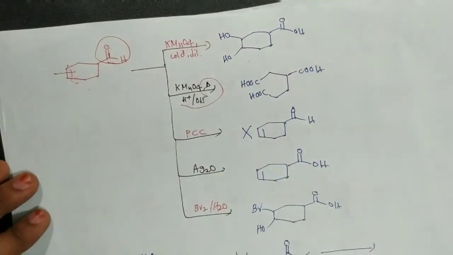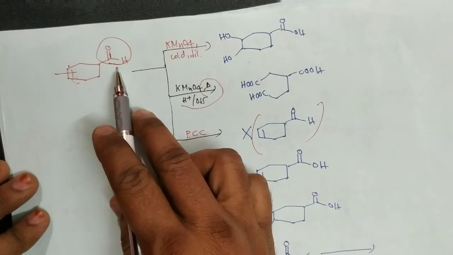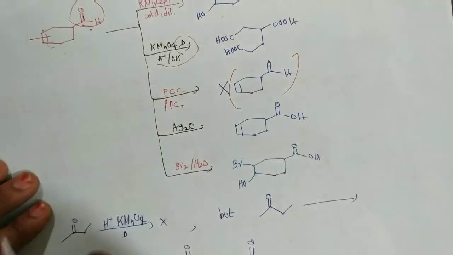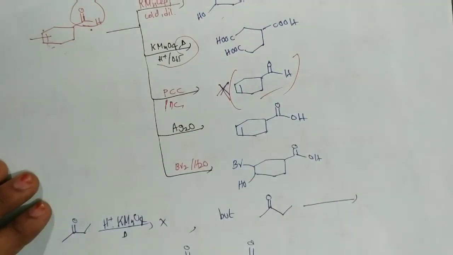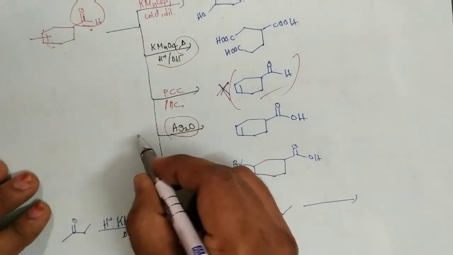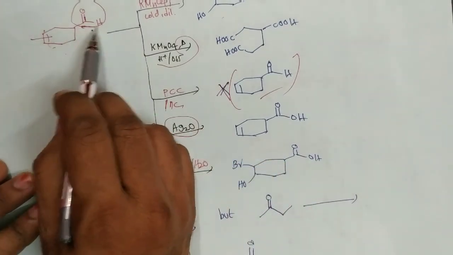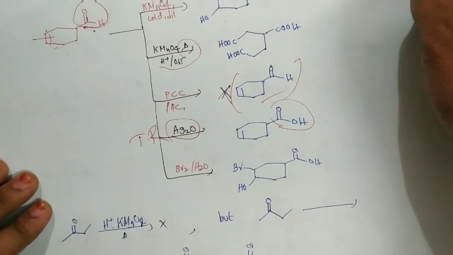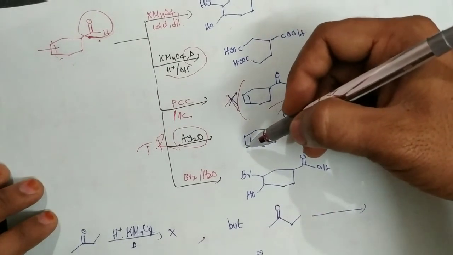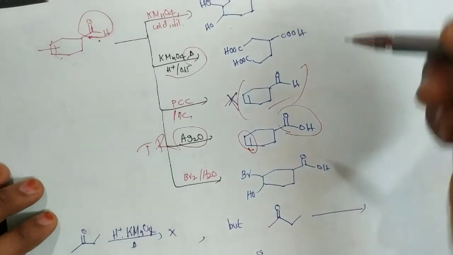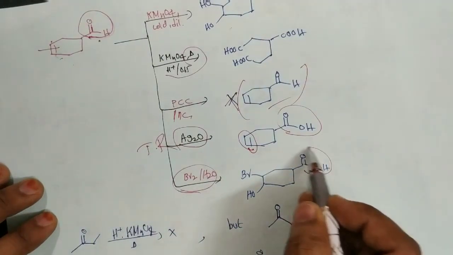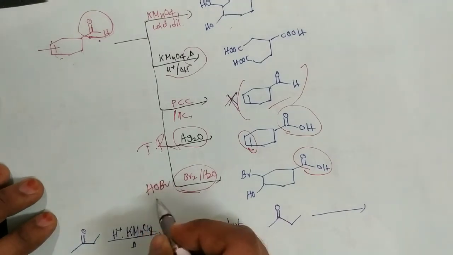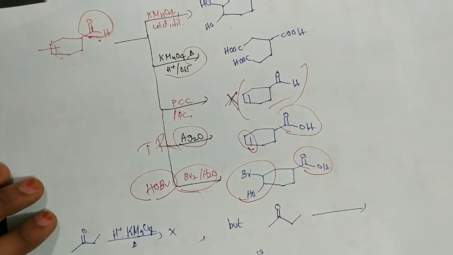And with PCC, there is no reaction actually, because it is an aldehyde. Aldehydes are not further oxidized with PCC and PDC. So no reaction. And next, silver oxide. Silver oxide is nothing but Tollens reagent. With Tollens reagent, this aldehyde group is converted to a carboxylic acid group. Another feature of that reagent is that the double bond is not affected. The double bond remains the same. And with bromine water, aldehydes are only oxidized. Generally here we are saying that HOBr addition takes place on the alkene. That's it.